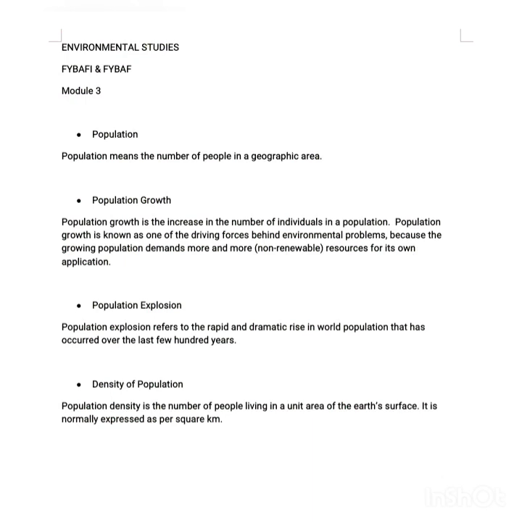So when we measure the population of a particular geographic region and find out how many people are living per square kilometer, that is what would be referred to as density of population. In the next lecture, we will try to understand the factors affecting density of population.